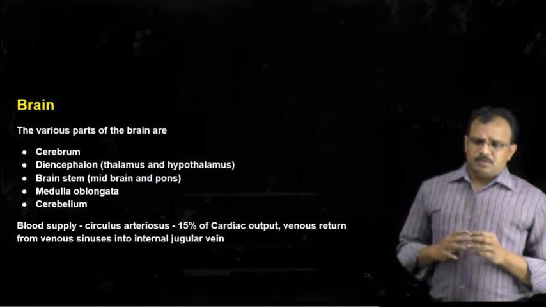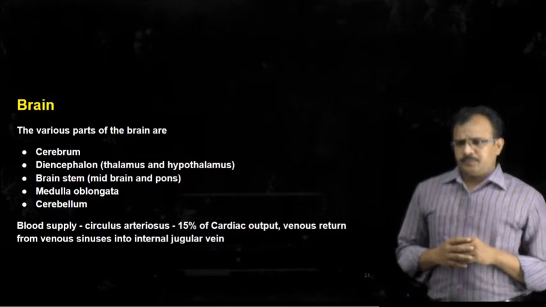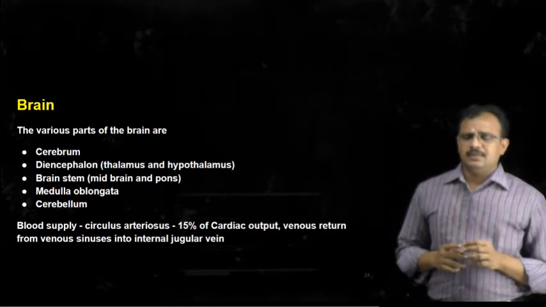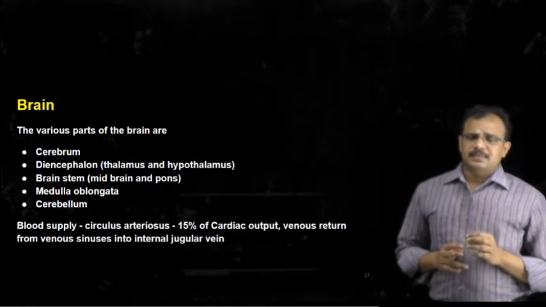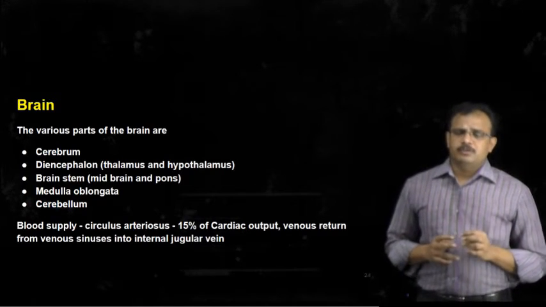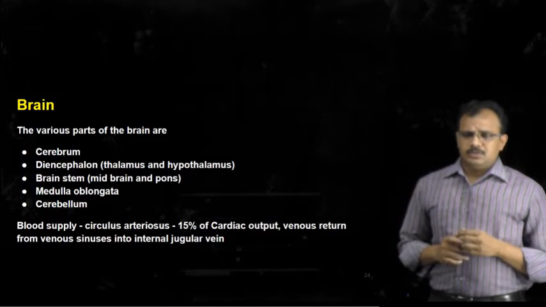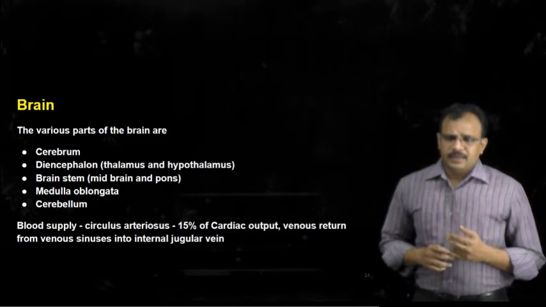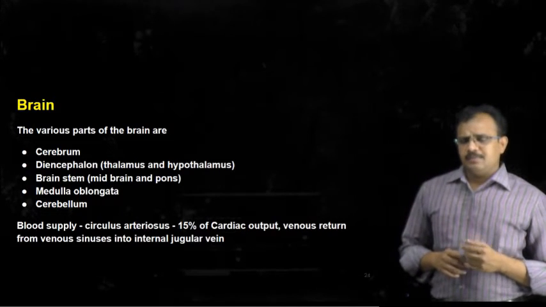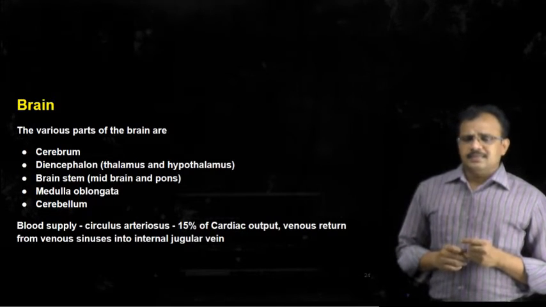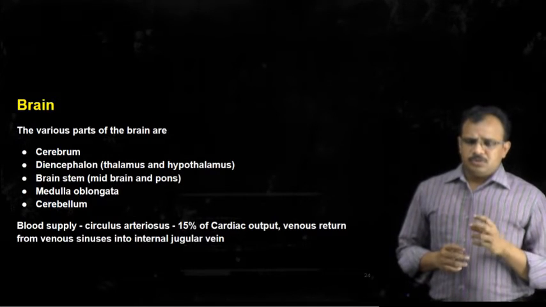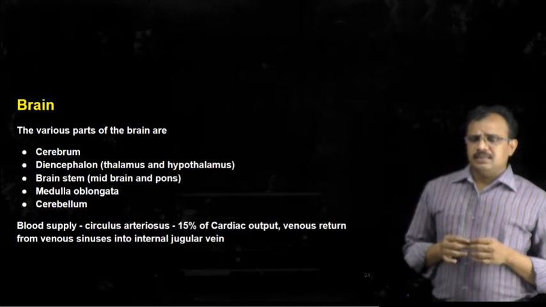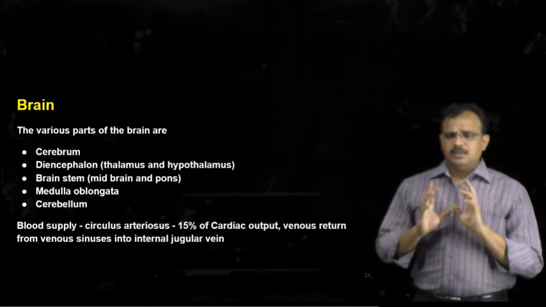We know the cerebrum as the cerebral cortex, whereas the diencephalon consists of the thalamus and hypothalamus, and the brainstem consists of the midbrain and pons, which is followed by the medulla oblongata, and there is also the cerebellum. And this brain is supplied by an artery called the circulus arteriosus, which is round in arrangement, and it supplies the brain.